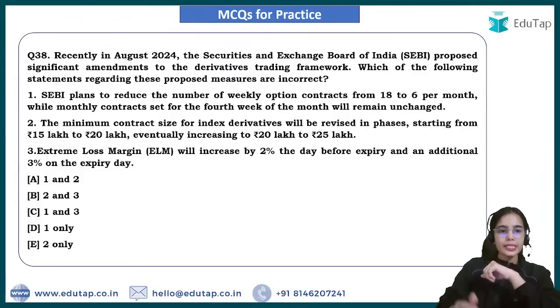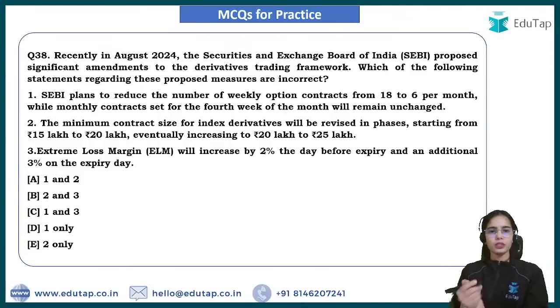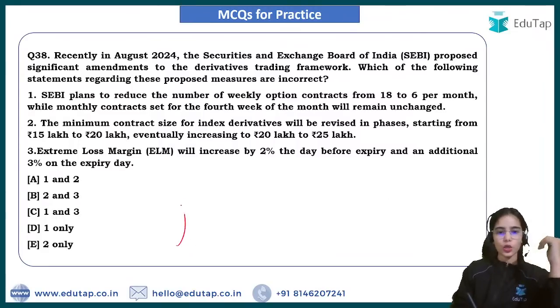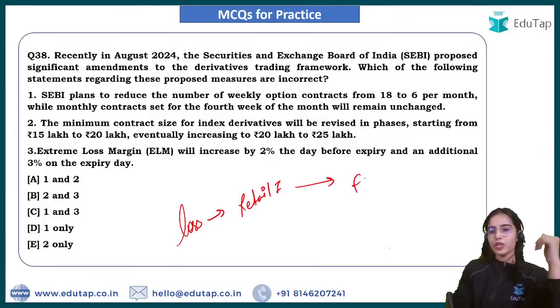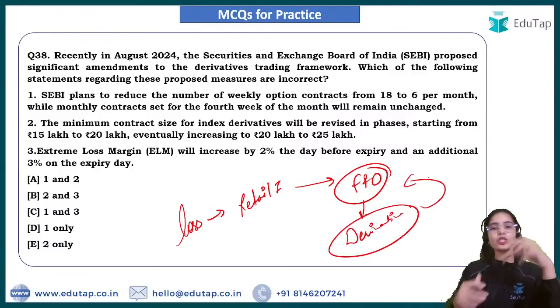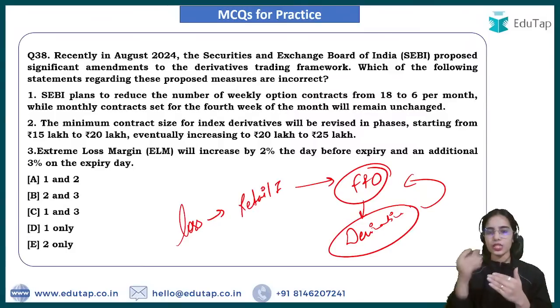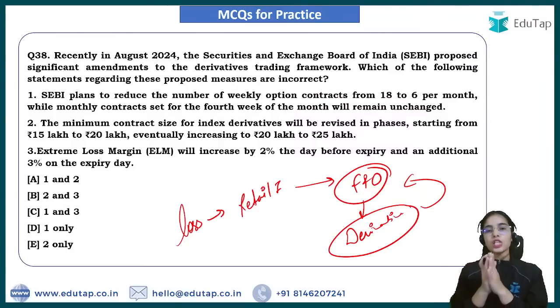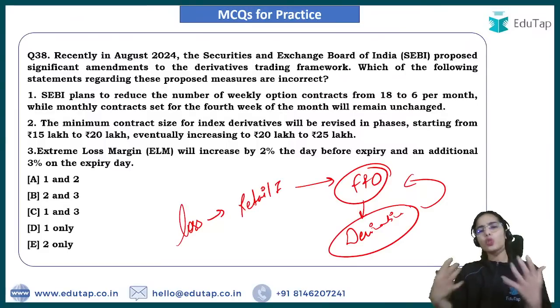Okay. Next is a question regarding the proposed framework of the SEBI. See what was happening, that there was a huge loss that was made by the retail investors in the FNO segment, in the futures and options segment. Futures and options are the derivative contracts. So this is present in your stock exchanges. So you can trade in the futures and options in your stock exchanges. So the retail investors, as they do not have much knowledge about the derivatives, still they were trading in the derivatives. So they were making huge losses in the derivatives.